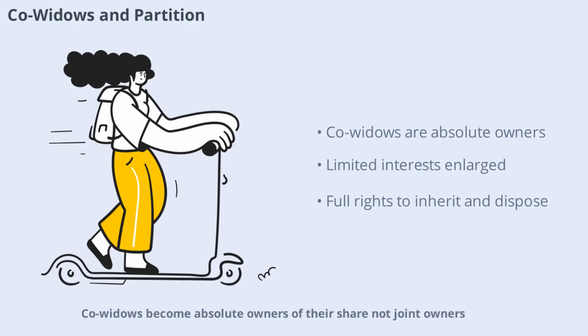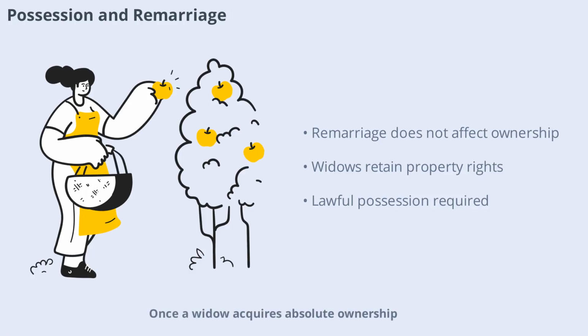Co-widows become absolute owners of their share, not joint owners. Examples illustrate how widows' limited interests are enlarged to full ownership after partition. The Act ensures that women who previously held property as limited owners now have full rights to inherit, own, and dispose of their share. Once a widow acquires absolute ownership, remarriage does not divest her of property rights.